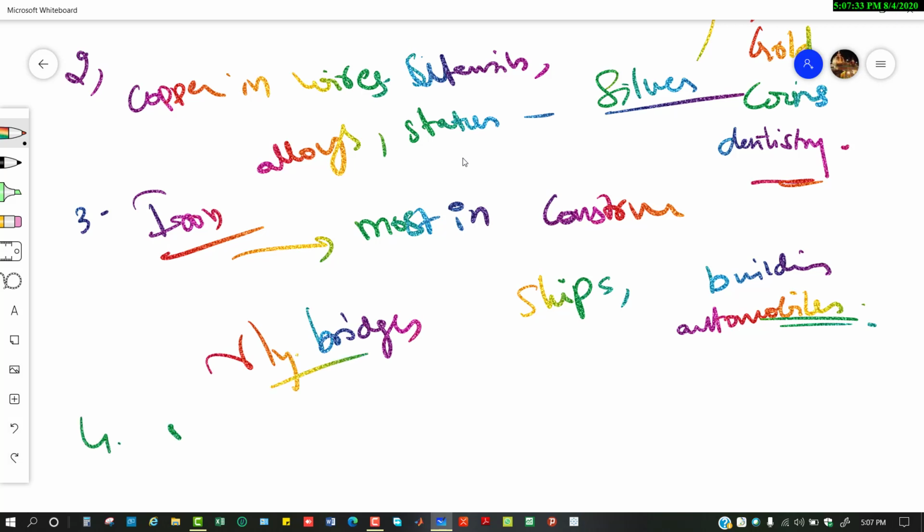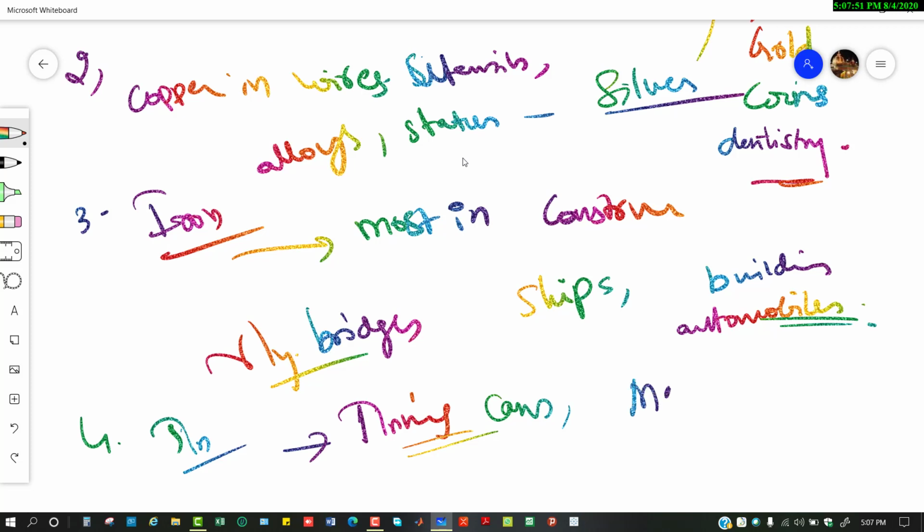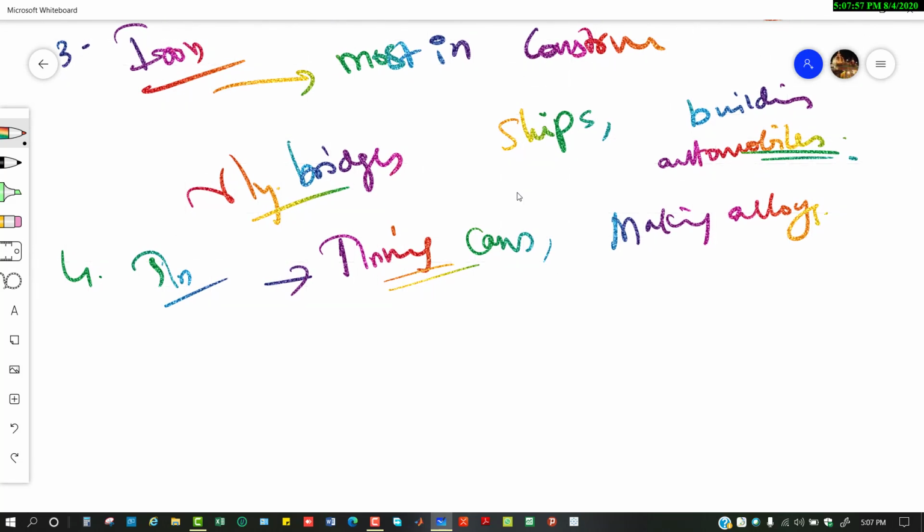Then we have tin. Tin is used for tinning food cans, like the cans when you drink a cool drink, right? Tin is also used in making alloys. An alloy is a combination of one or more materials.